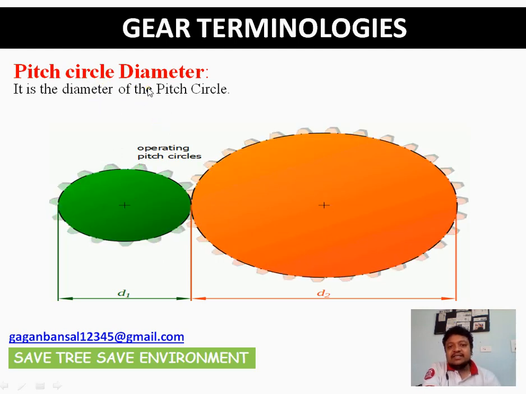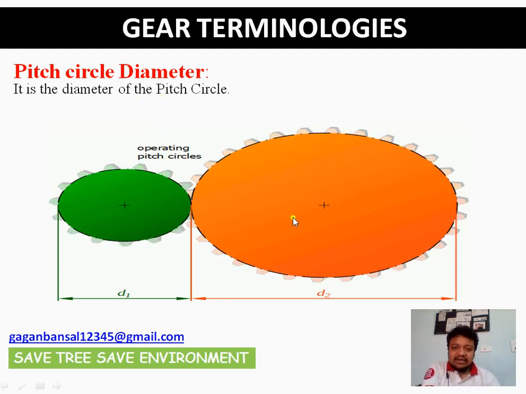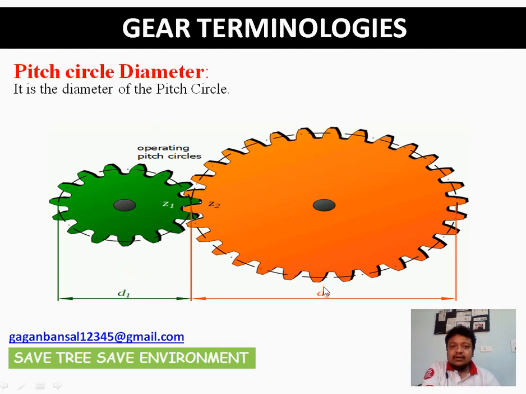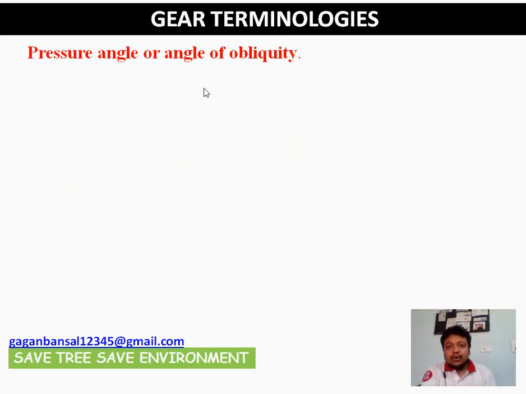And what is pitch circle diameter? It is the diameter of the pitch circles. So in this particular figure, D1 and D2 are your pitch circle diameters. Next is pressure angle, or angle of obliquity. It is very important, very important.